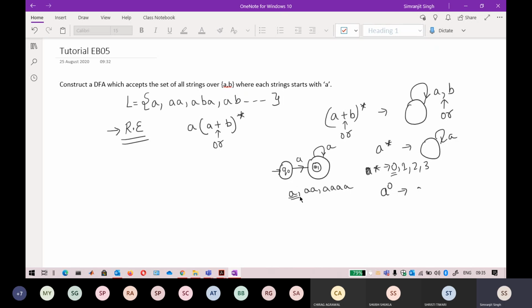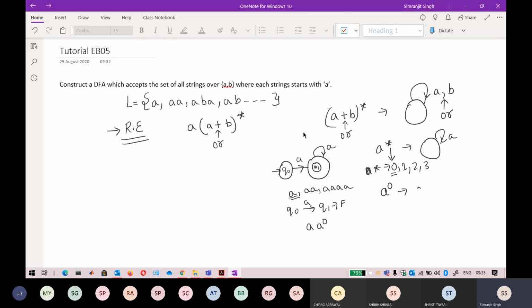So in the first one, from Q node, it is going towards Q1, which is a final state. So it is accepting the value of A. It means here the self loop of this Q1 is 0. That is why I have not considered A here. So keep in mind wherever there is a star, it denotes a self loop, and in star 0 is also possible. So these are all the possible strings.